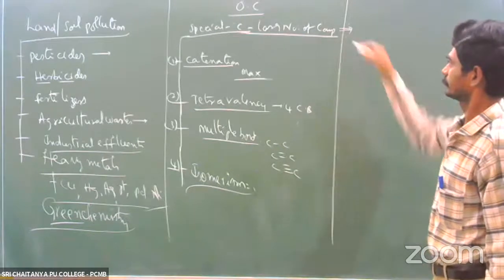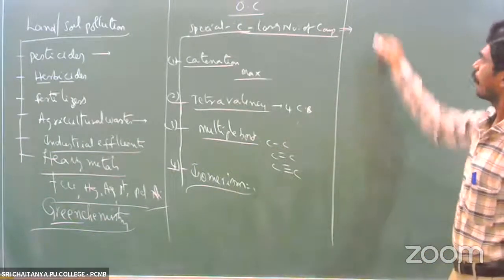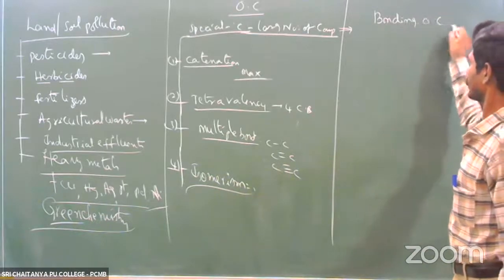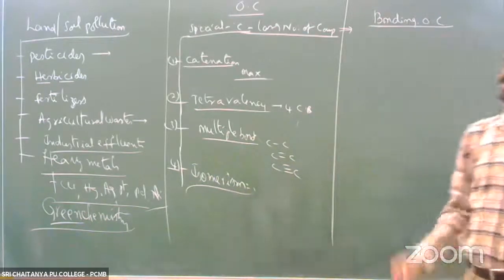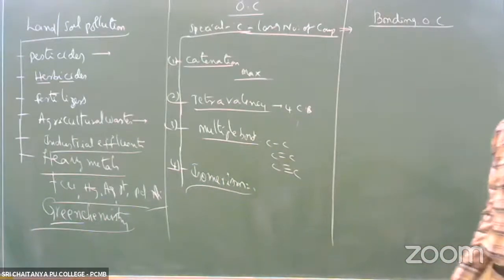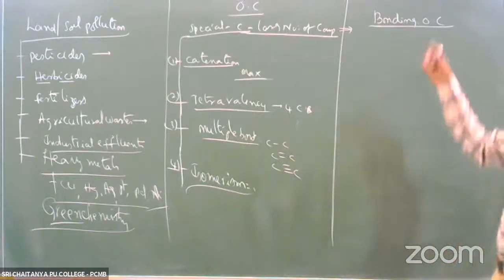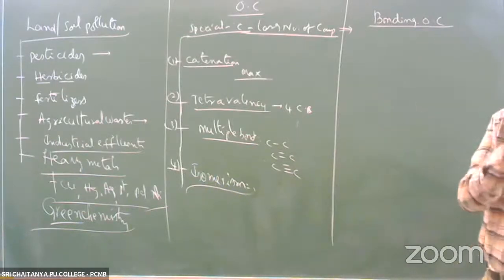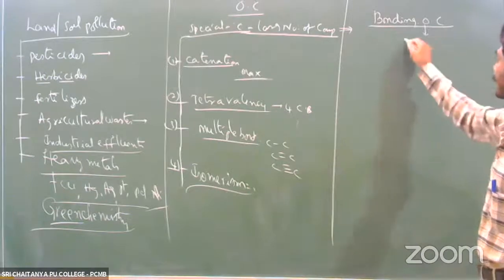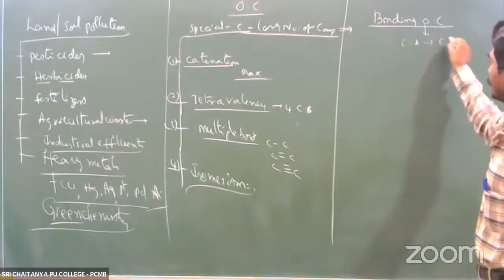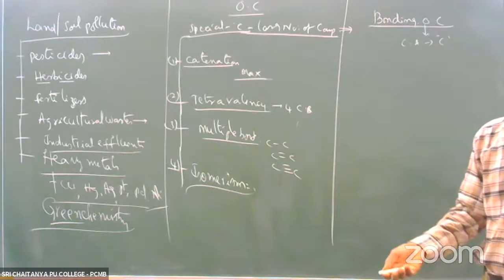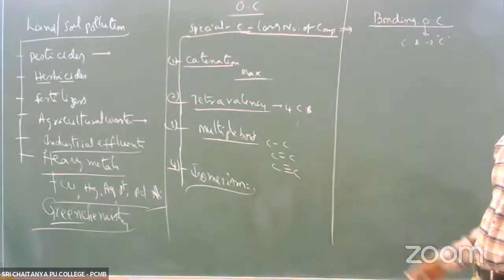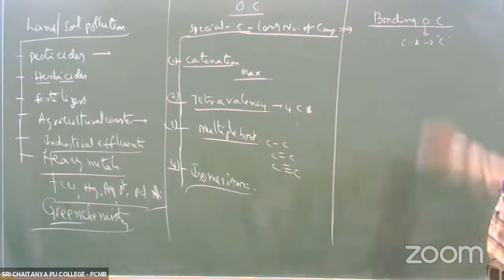The next one is bonding in carbon, bonding in organic compounds. The same thing we did in chemical bonding, right? In an organic compound, what is the central atom? The central atom is carbon only. For example, in PCl5, what is the central atom? Phosphorus. And in N2O, what is the central atom? Nitrogen. But in all organic molecules, what is the central atom? Carbon only, right?